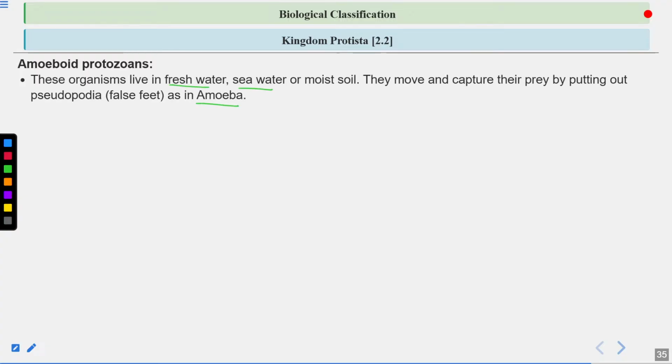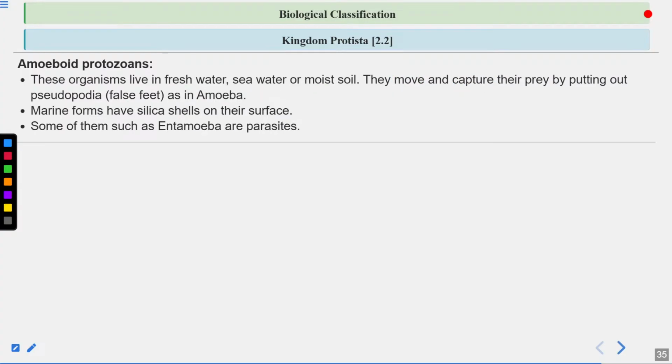They live in freshwater, seawater, or moist soil. They move and capture the prey by putting out pseudopodia, which are known as false feet. So they can engulf the prey or the food with the help of pseudopodia. The pseudopodia help in movement, and they help in capturing the food. Again, you should know, a question can come from here. What is the role of pseudopodia? Clear? Then marine forms have silica shells on their surface.